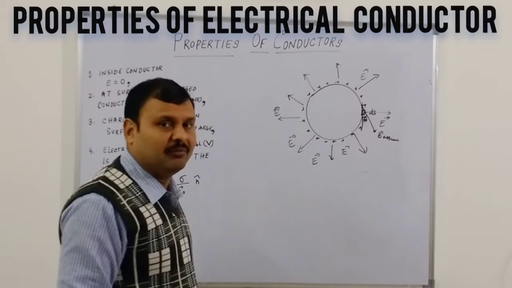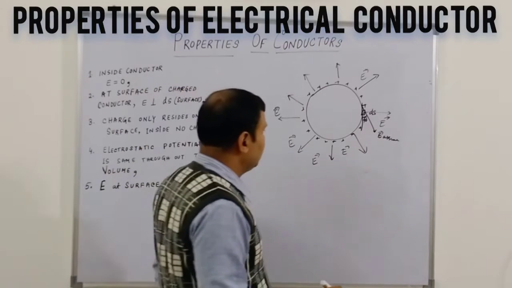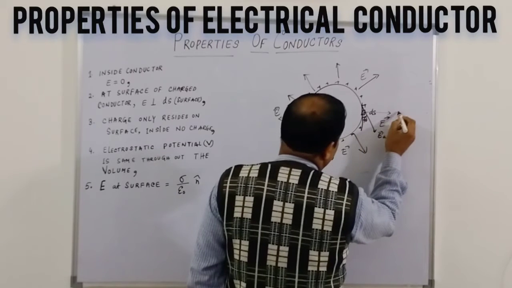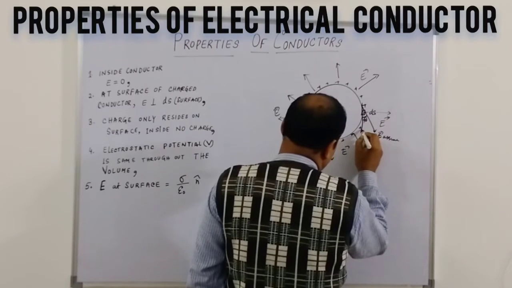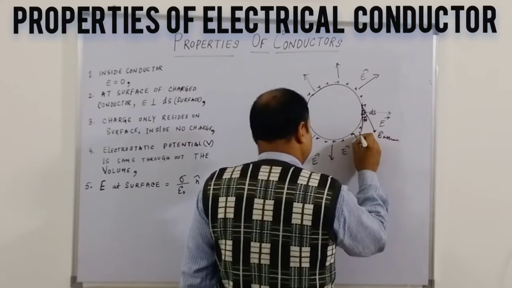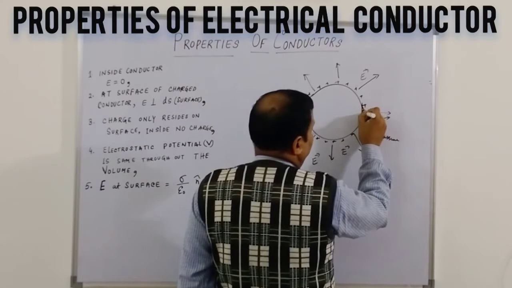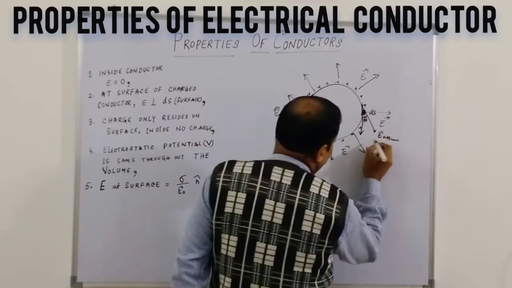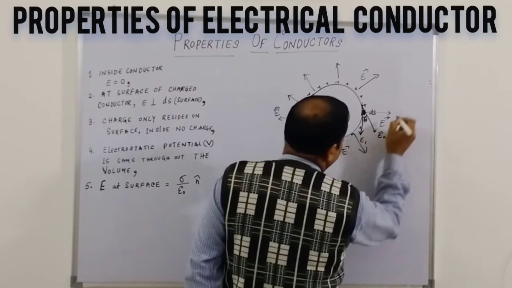So it should have two components. One component will be along this side, and another component towards the tangent of this sphere or the surface. This is a small dS area, the area vector. So this will be tangent, this is u1 and this becomes u2.